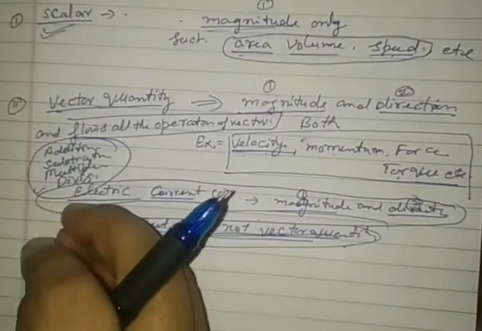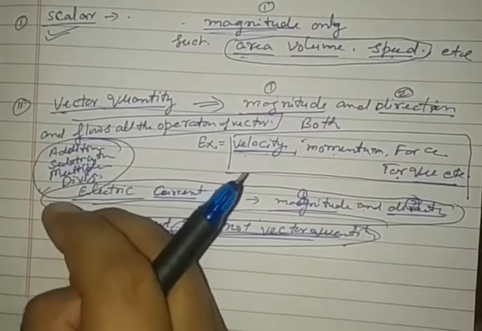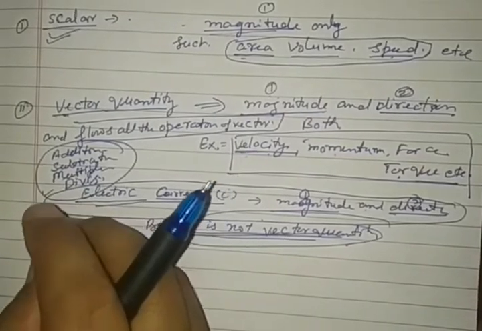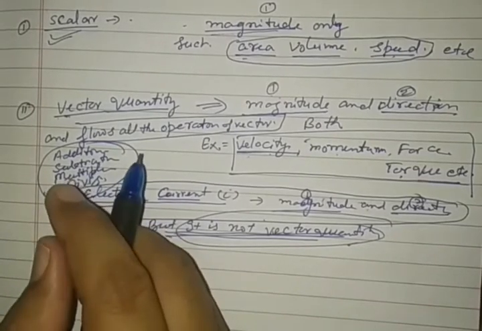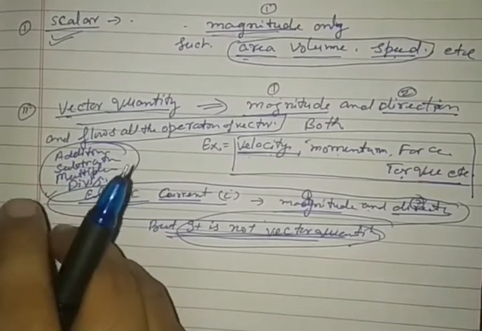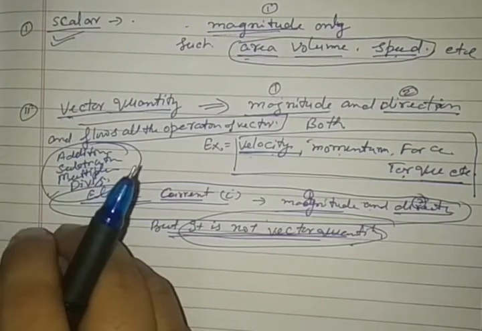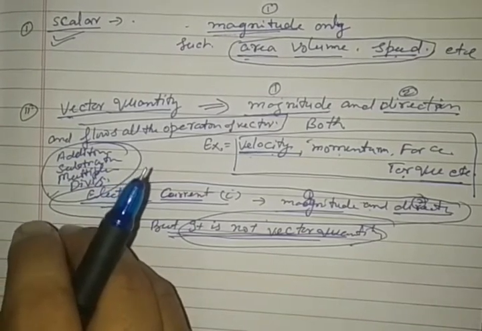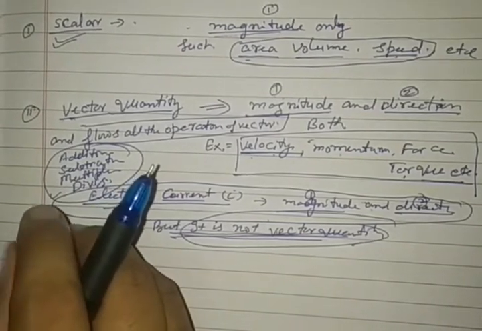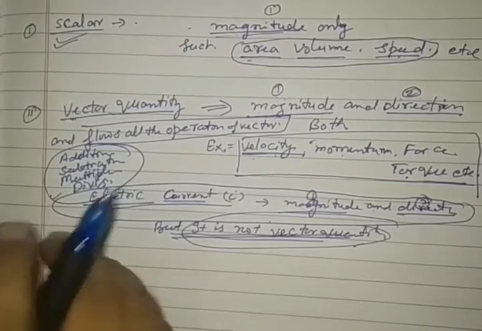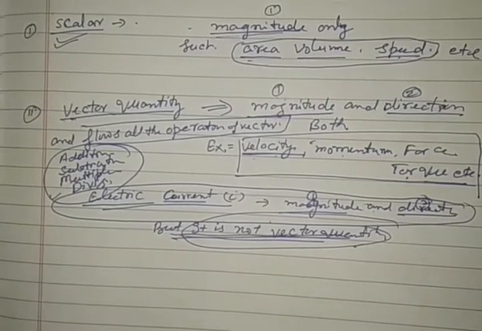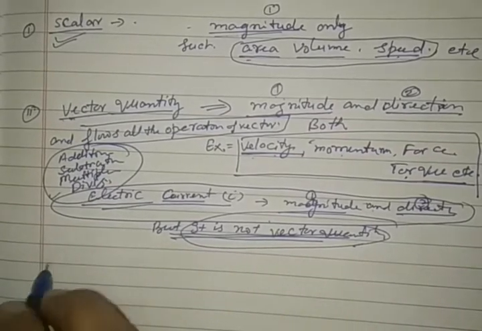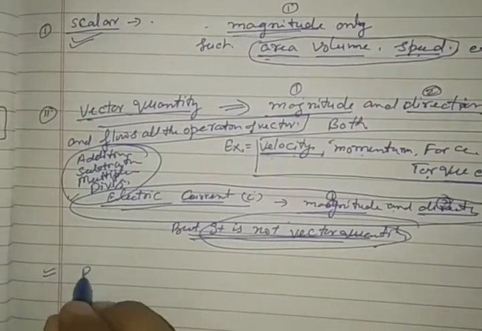So some quantities are available which have a magnitude and a direction both, but they are not in the category of vector quantity because they are not following the fundamental operation rules of vector quantities. It must be clear to everybody. Is it clear? Okay.